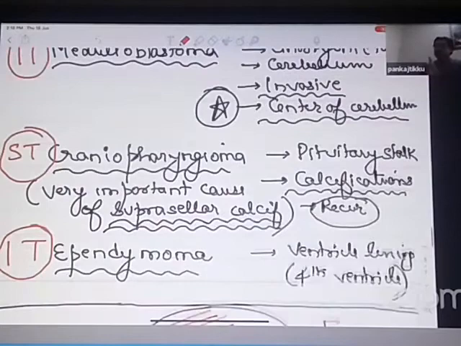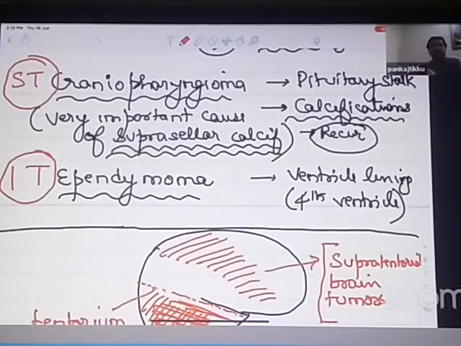And the last type of brain tumor, which can arise from the ependymal lining, is an ependymoma. It can arise from the lining of the lateral ventricles, the third ventricle or the fourth ventricle, but normally arises from the lining of the fourth ventricle, so it becomes an ependymoma. It is infratentorial because the fourth ventricle is in the infratentorial area.